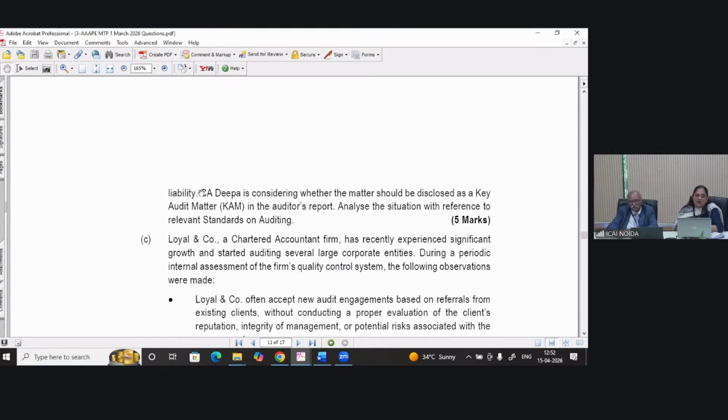Sometimes it has been observed that the question is asked from the point of view of management, or maybe from the point of view of the auditor. You need to specifically see from which perspective the question is being asked. When you are writing your answer in the examination, you have to touch upon that part. If the question is whether the contention of management is correct in accordance with SA, you have to answer accordingly.